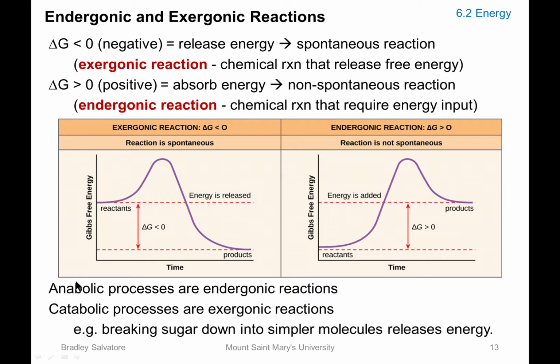Just to relate this to the anabolic and catabolic processes that we talked about before, anabolic processes are endergonic because you need energy to assemble more complex molecules, and catabolic processes are exergonic because you will be releasing energy as a result of cutting up complex molecules. For example, when you break down sugar into simpler molecules, you release energy, thus it is a catabolic reaction, or an exergonic reaction.